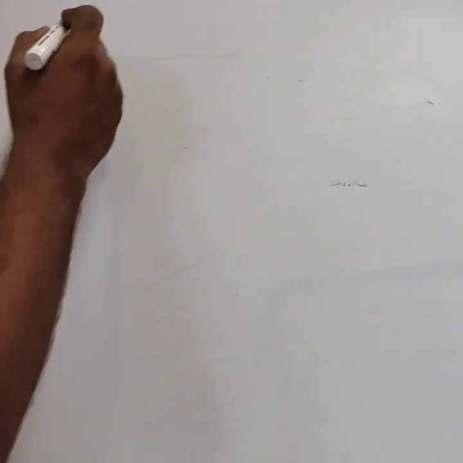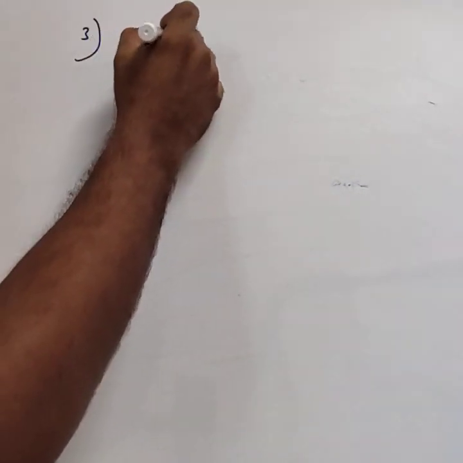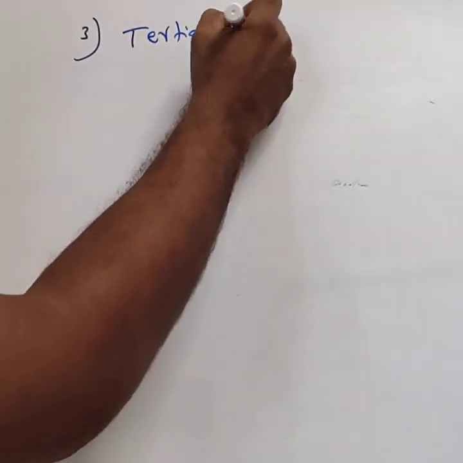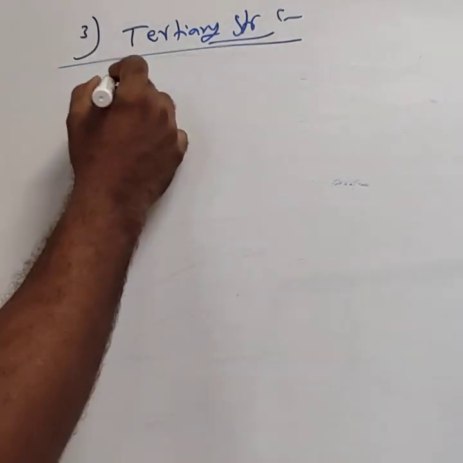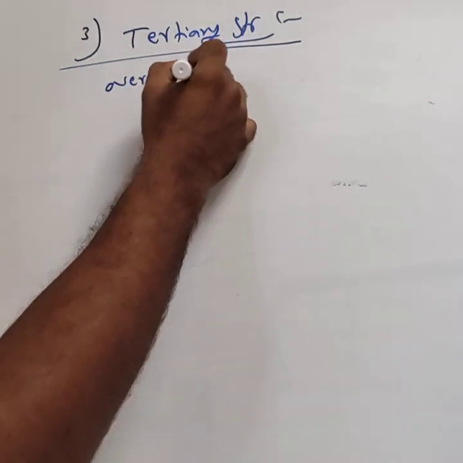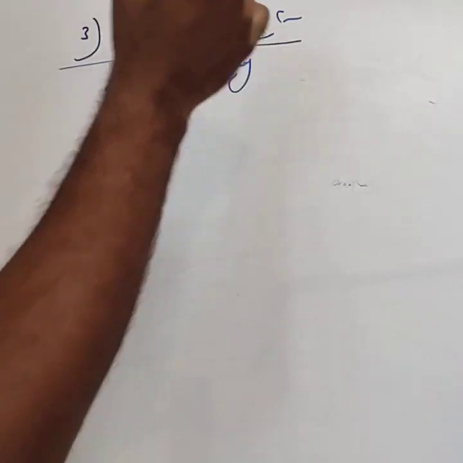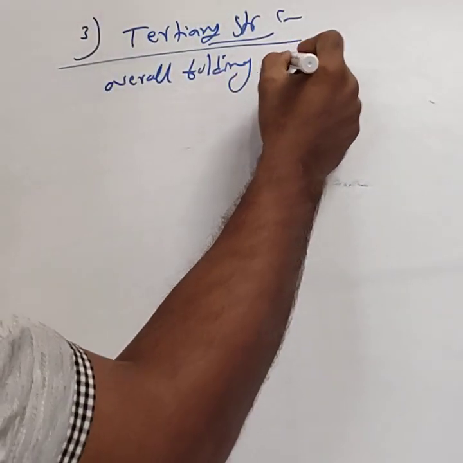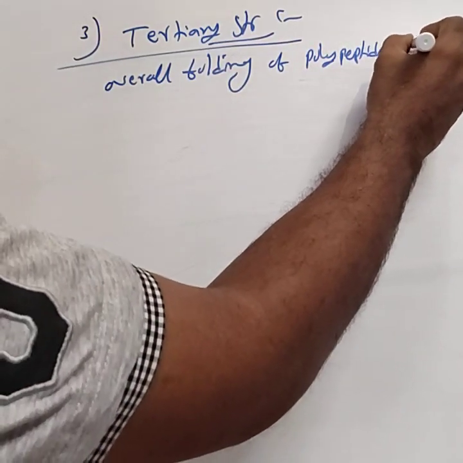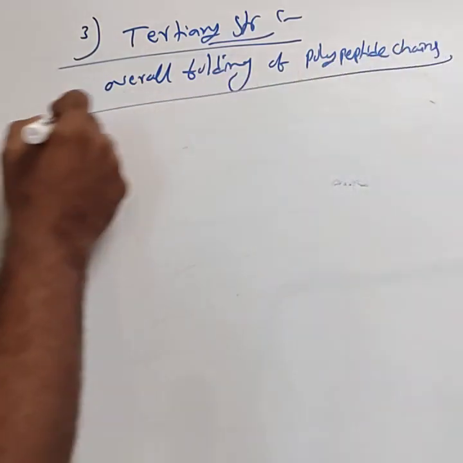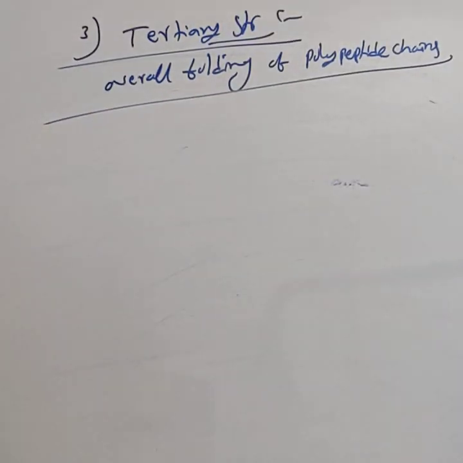Then third one is the tertiary structure of the protein. Tertiary structure refers to the overall folding of the polypeptide chains.